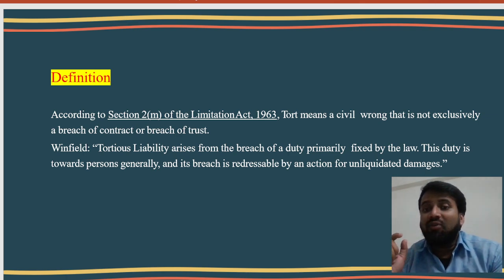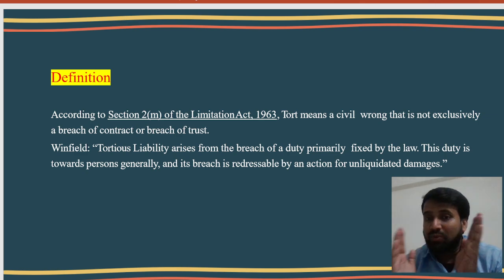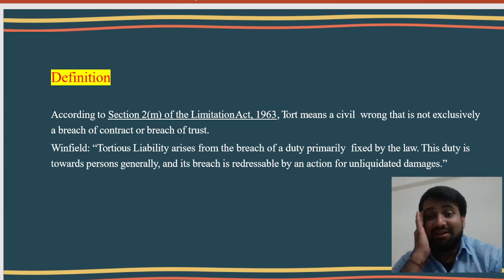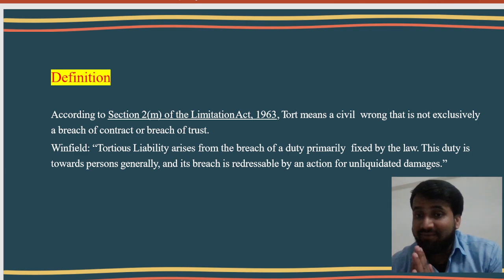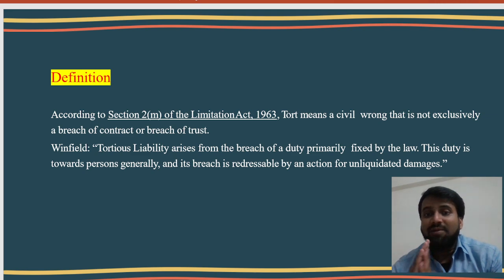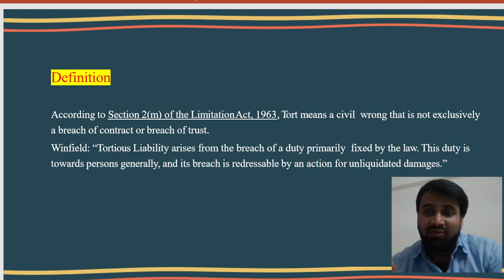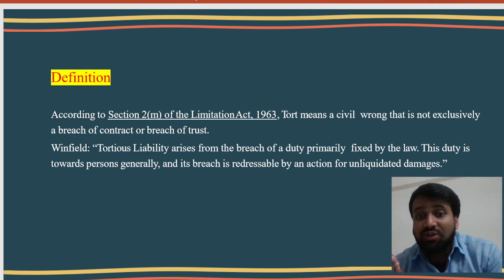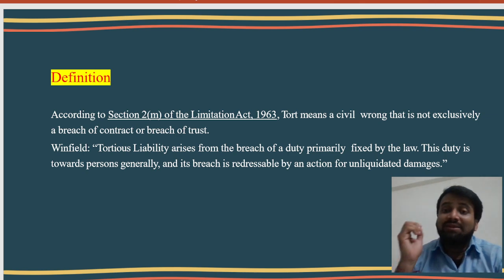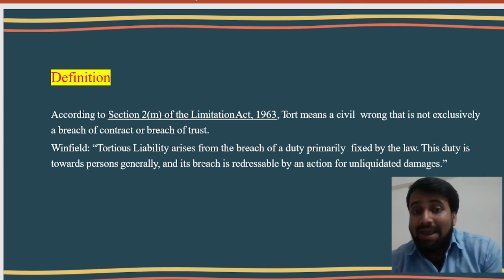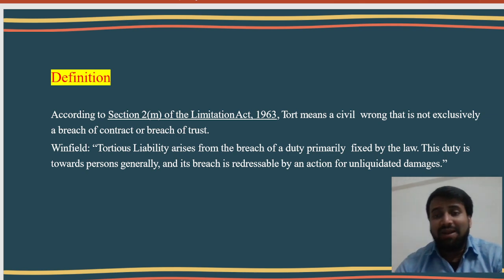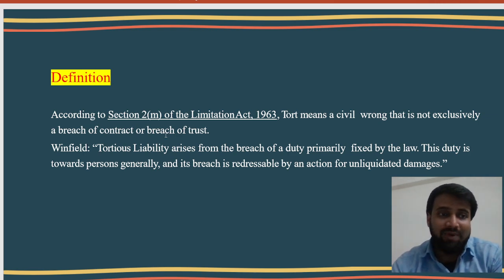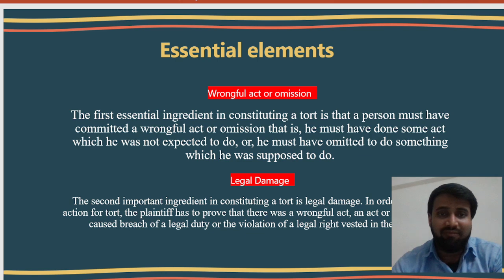Damages are of two types, and in the law of contract, sections 73 and 74 deal with liquidated and unliquidated damages. In the law of tort, the court will provide only unliquidated damages, but there must be a duty fixed by law, and that duty must be violated by a person. Then the victim will get unliquidated damages. I hope friends, this is clear to everyone.